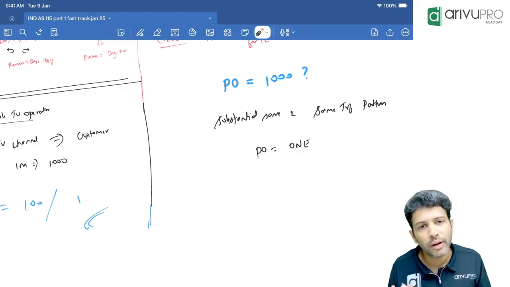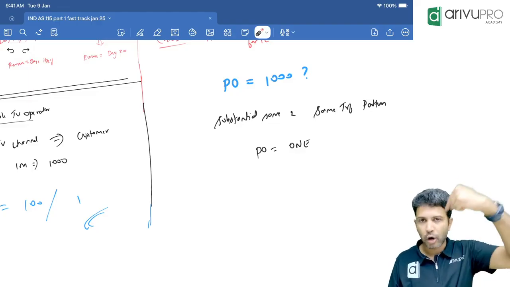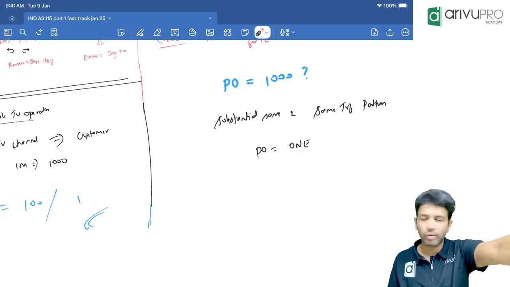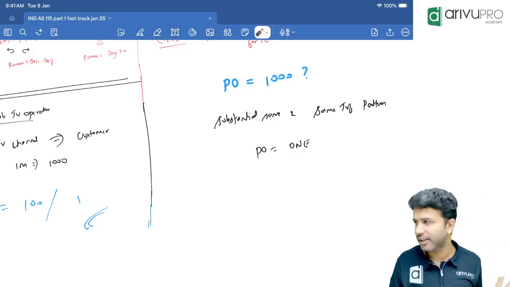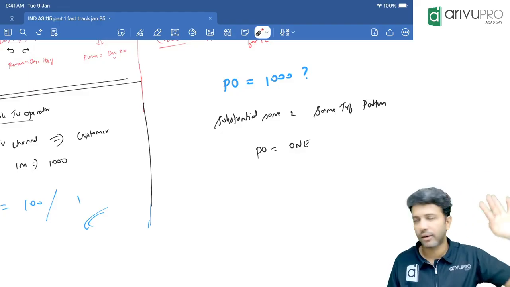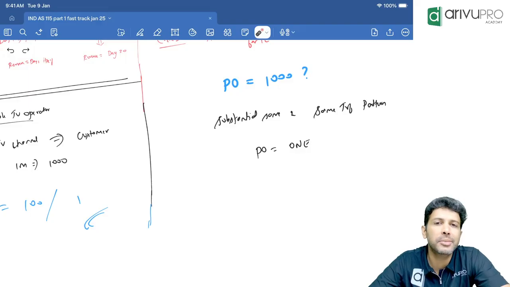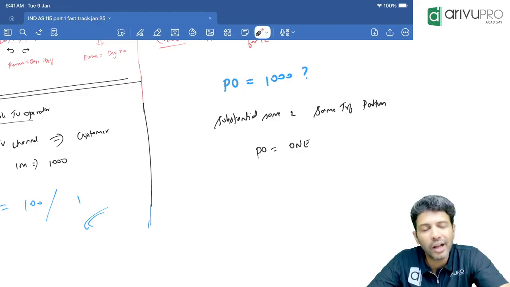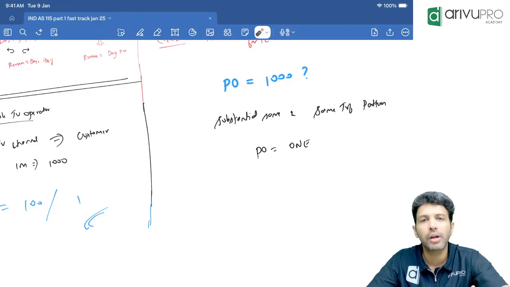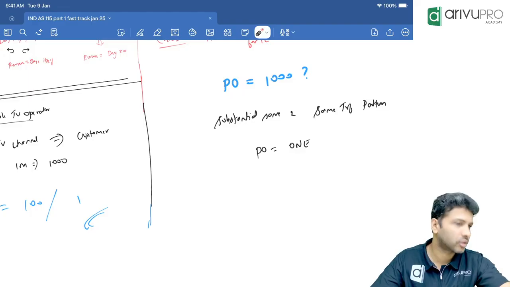Everybody so far okay? And now, once again, we will call out the definition. Then there are about 2 to 3 questions where you will identify the PO. Tell me the definition of PO once again. Performance obligation means it's a promise made in the contract with the customer to deliver what? A distinct goods or service. Distinct means separate goods or service.